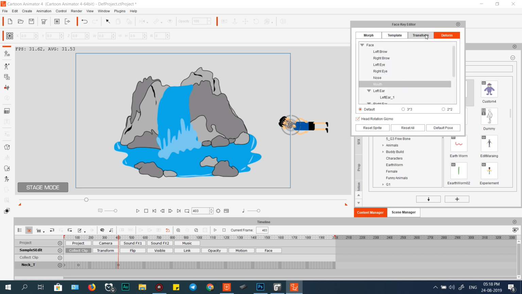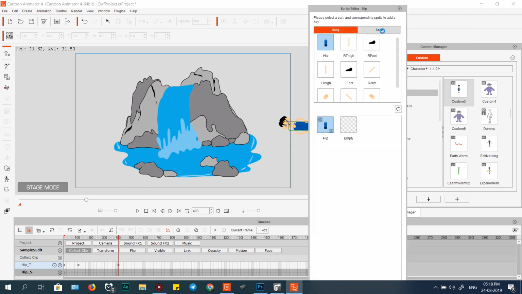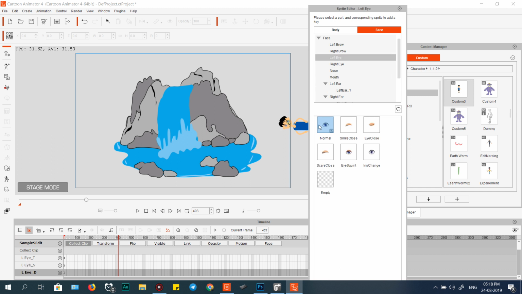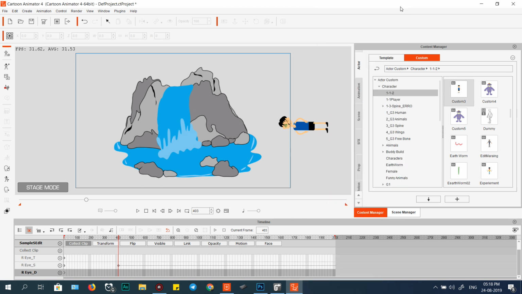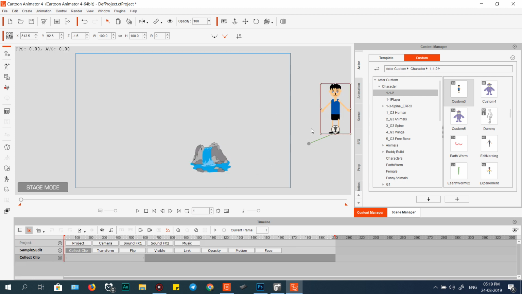we need move. Sorry, I would like to find this one first and click eye, left eye close, right eye, left and right, so we can click now close like that. Okay, this one sleep. Okay, motion sleep, you can do like that, and after that, okay, you can collect clip like this. Okay, just right click and add to action. Okay, add to this guy. Okay, after that, you see this guy stand right, and right click to action, start to sleep.